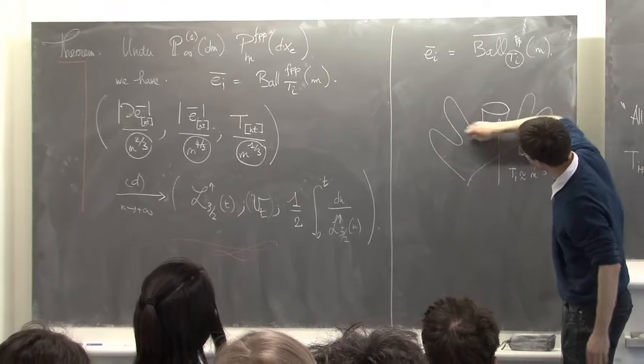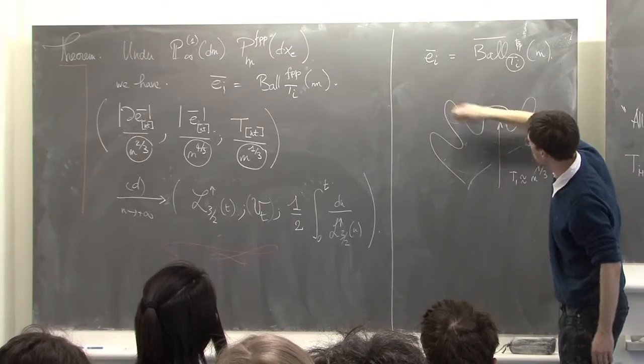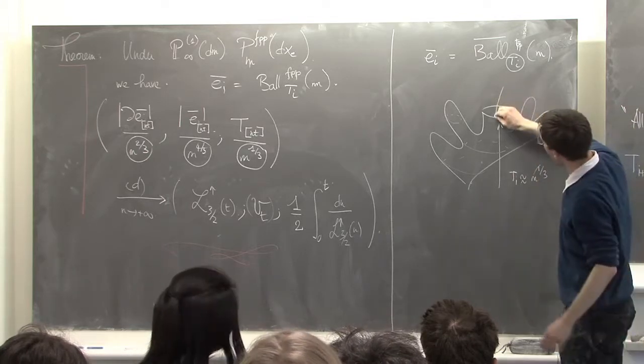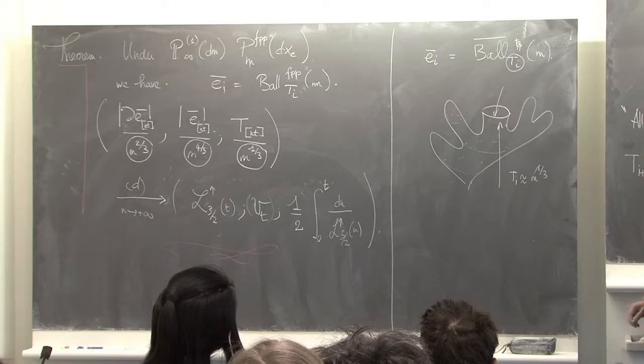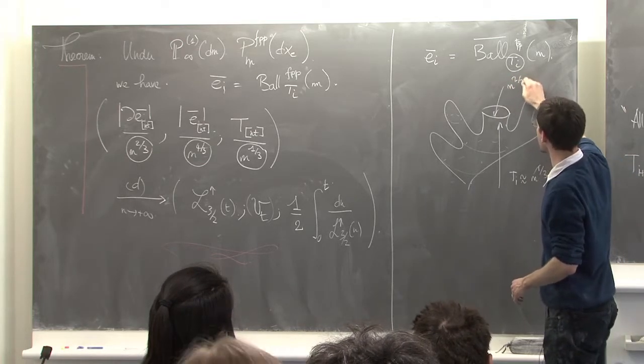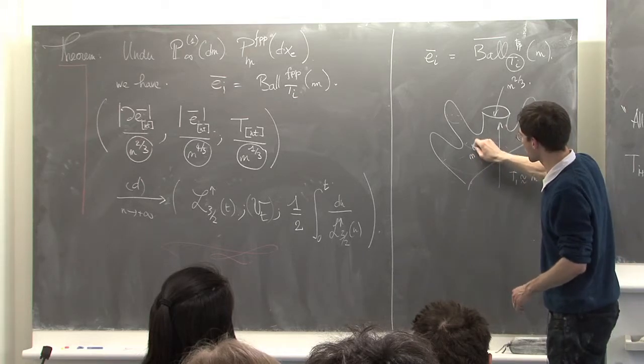So that's a two-dimensional representation of the map that you've explored. It's a cactus, where the unique hole that you are currently peeling on has size n to the 2/3, and the volume is n to the 4/3.